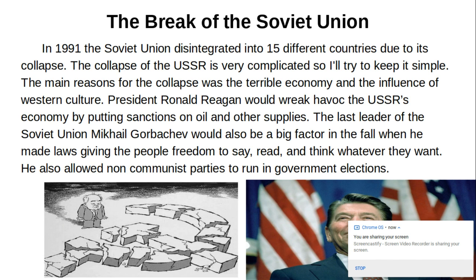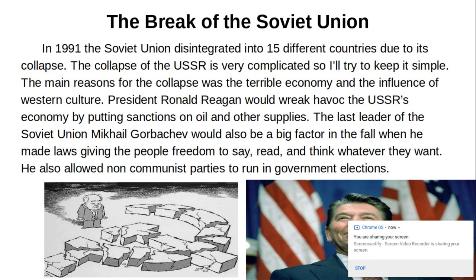In 1991, the Soviet Union disintegrated into 15 different countries due to its collapse. The collapse of the USSR is very complicated, so I'll try to keep it simple. The main reasons for the collapse were the terrible economy and the influence of Western culture. President Ronald Reagan would wreak havoc on the USSR's economy by putting sanctions on oil and other supplies.